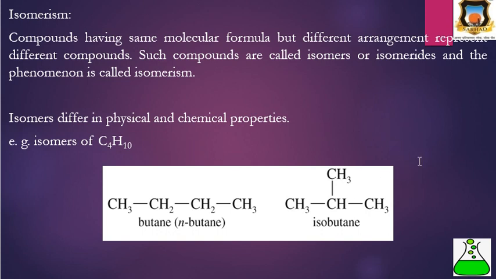For example, isomers of C4H10. The molecular formula C4H10 shows the straight chain, all carbon atoms in a straight chain, that is butane or n-butane. Then the second isomer is isobutane, in which one CH3 group is at the second carbon. Therefore, alkane with molecular formula C4H10 shows two types of isomers, that is n-butane and isobutane. They have the same molecular formula but different arrangement. They represent different structures, n-butane and isobutane. Their physical and chemical properties are different.